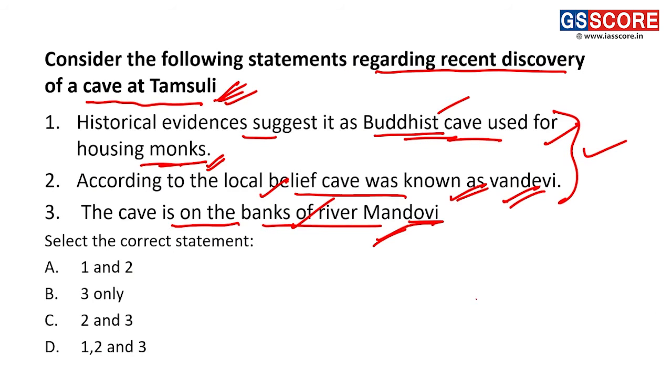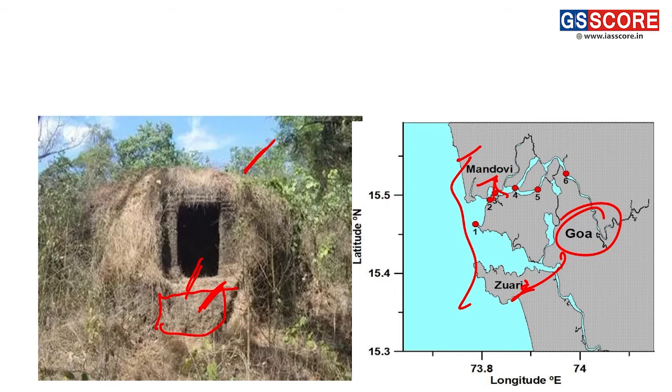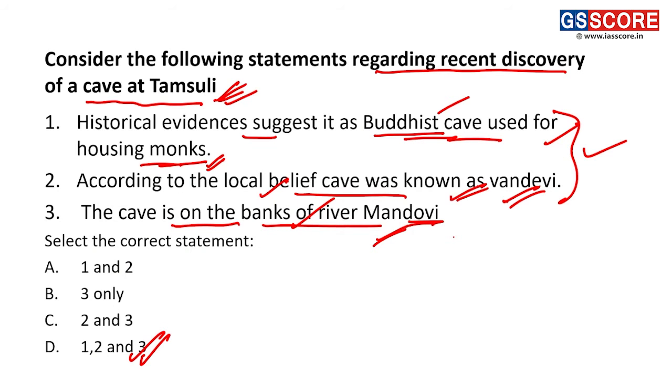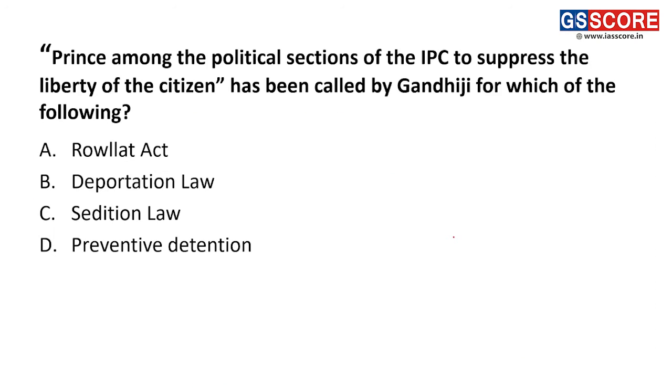That's why I have taken this third statement, and all the statements are correct, and that makes our answer 1, 2, and 3. Please note these two important pieces of information. This cave is on river Mandovi, and Zuari is another river of Goa. Fine, and it flows to the Arabian Sea. So let's come to the next question.